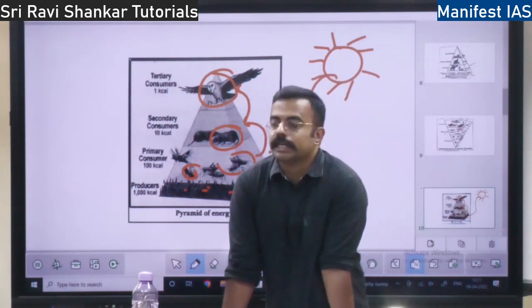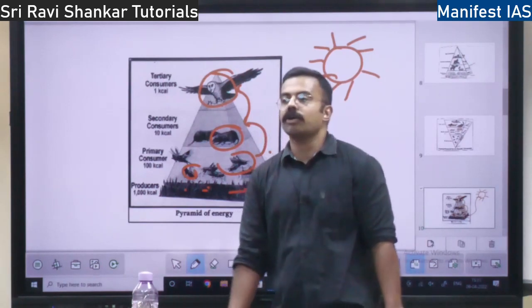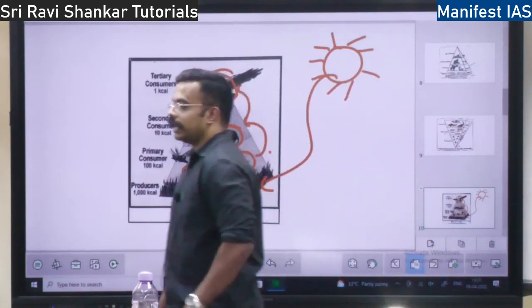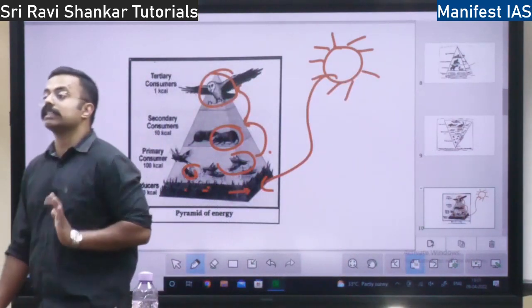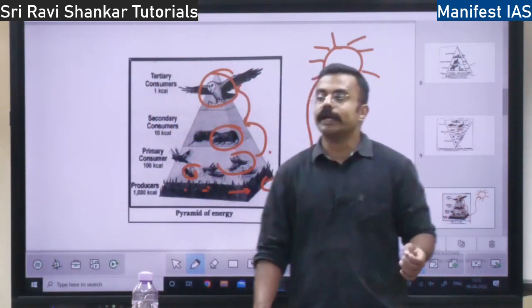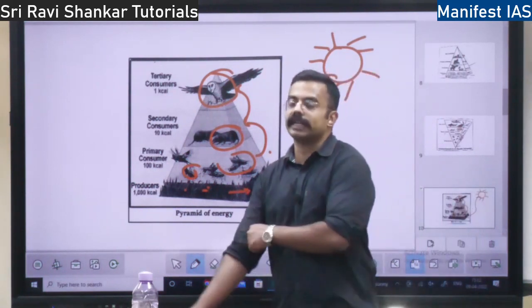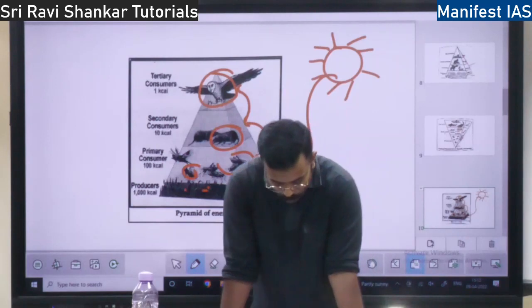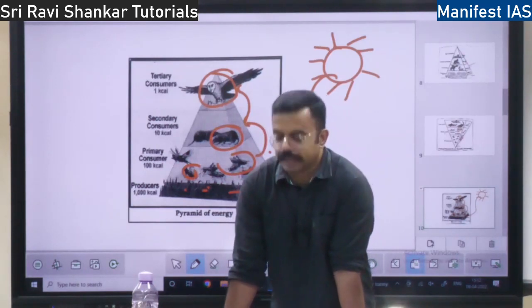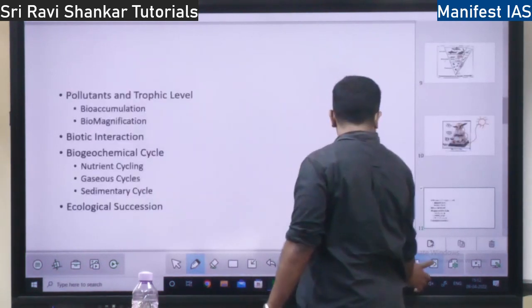So with respect to pollutants in the trophic level, we have two phenomena. The first phenomenon is bioaccumulation. What is bioaccumulation? It is how the pollutant enters our body. Some toxic element, how it enters the food chain is called bioaccumulation, right? Then you have the concept of biomagnification. It's better for me to show the diagram.